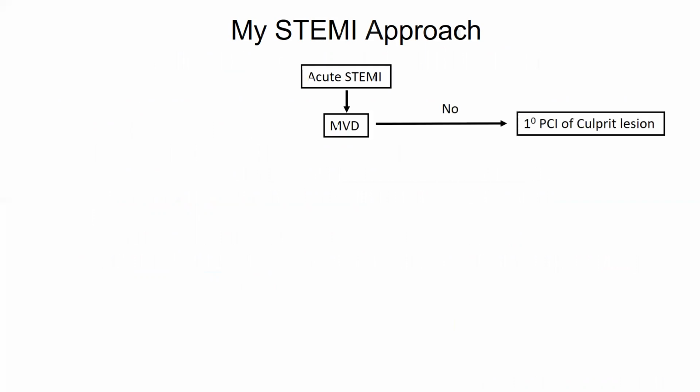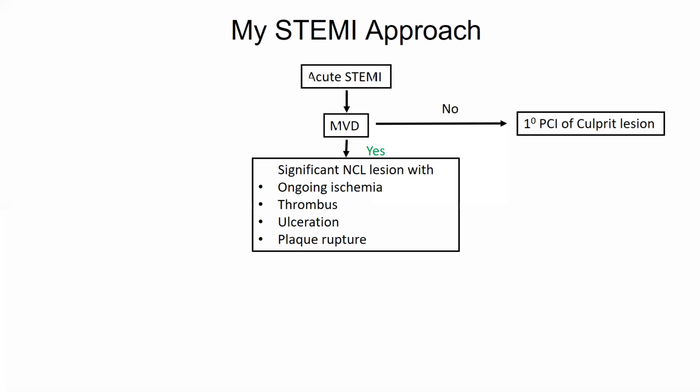So what will be my approach to patients with STEMI? Well, if there is no multivessel disease, I will just do the primary culprit vessel lesion and the matter is over. If there is multivessel disease, then I would address the significant non-culprit lesion if the patient has ongoing ischemia or the lesion shows thrombus, ulceration, or plaque rupture.